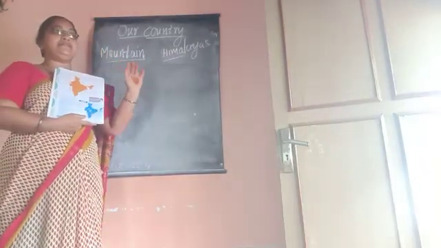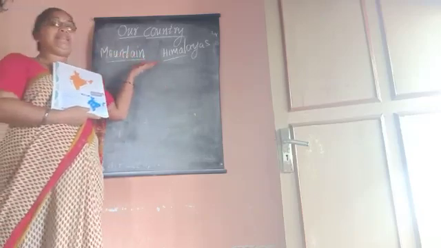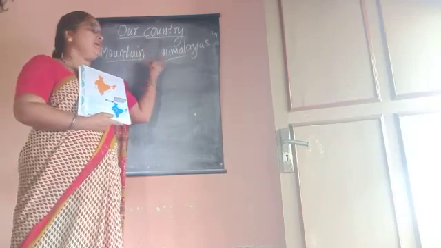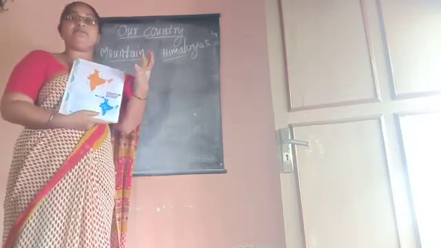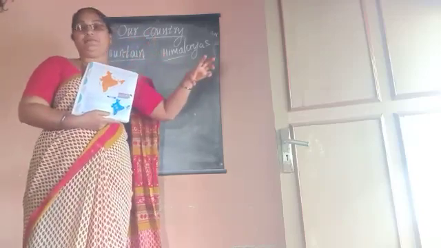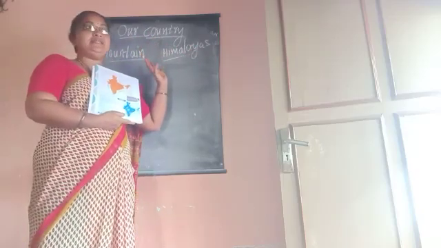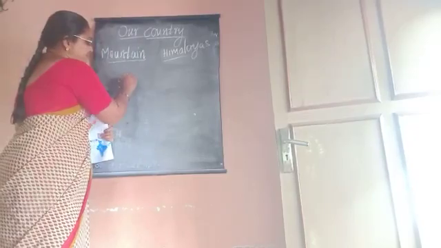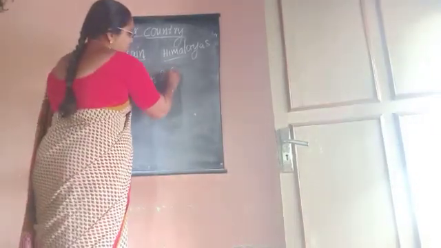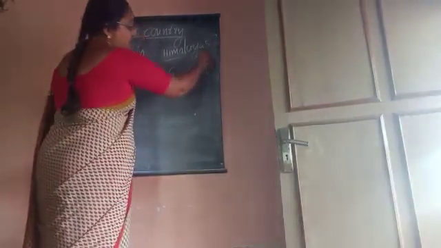Mountain is a place much higher than the land around it. The highest range of mountains in the world is the Himalayas. Their peaks are covered with snow throughout the year. Siachen and Gangotri are glaciers.